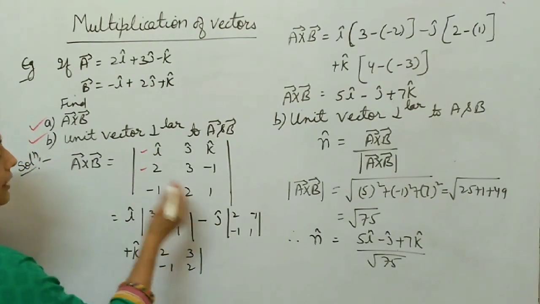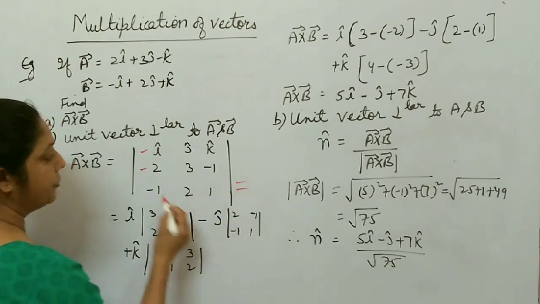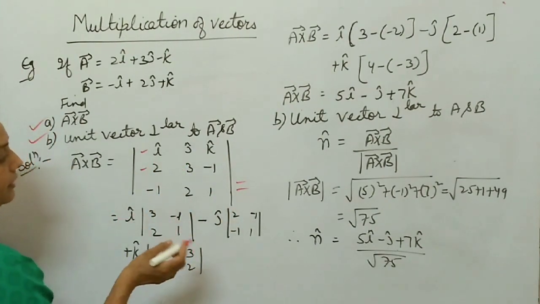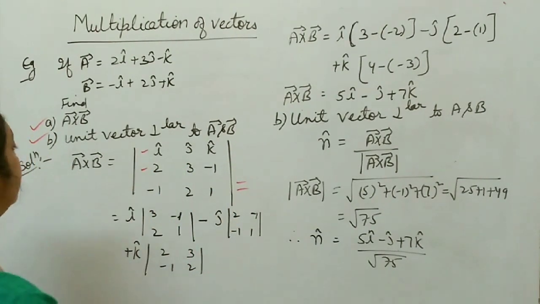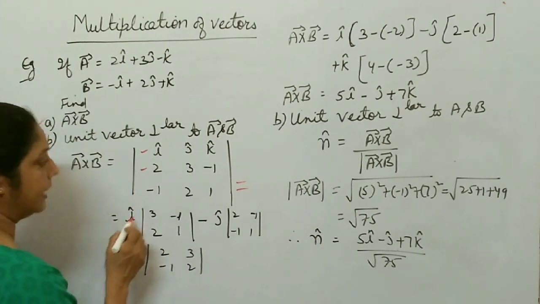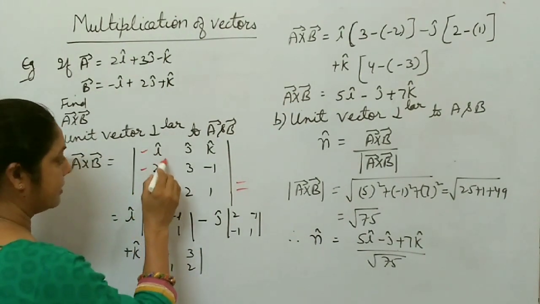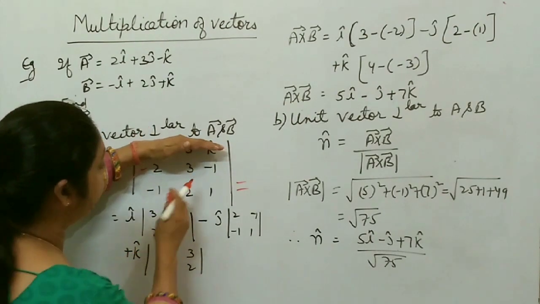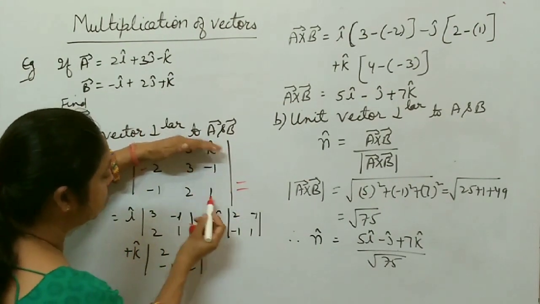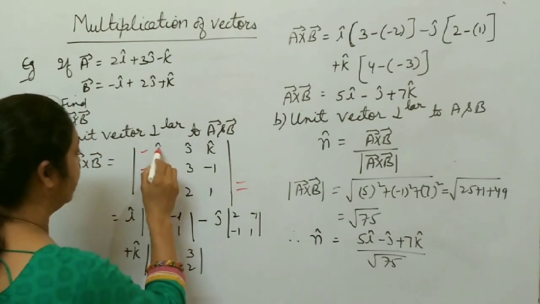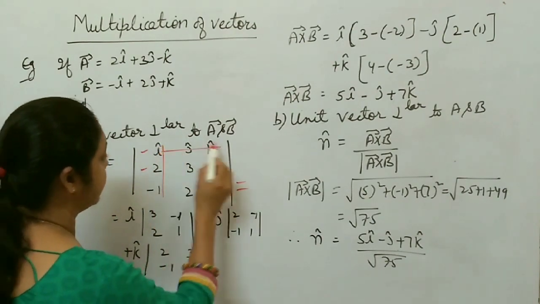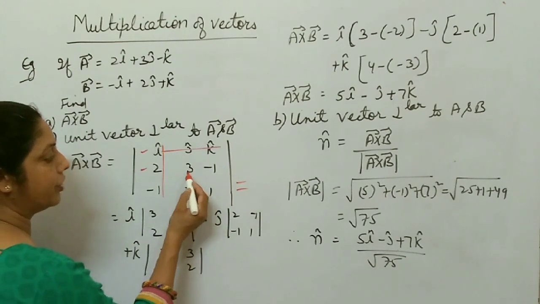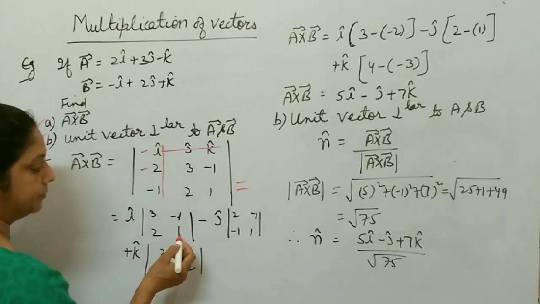Now you solve this one. How do you find it? Using the determinant formula. I think maths students know these things better. So to find the i component, you leave this column and this row. Then what is left is 3, minus 1, 2 and 1. For the i component, you leave these things, so only 3, minus 1, 2 and 1 is left.